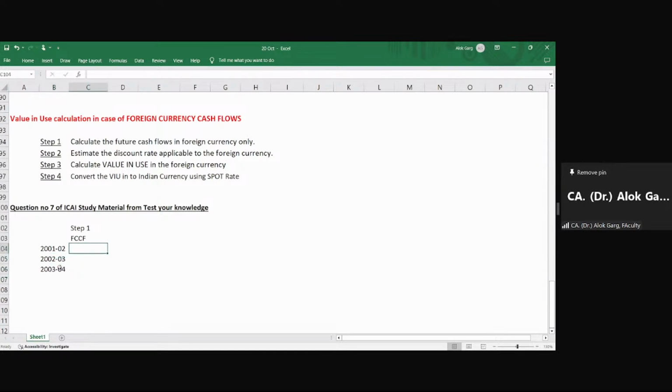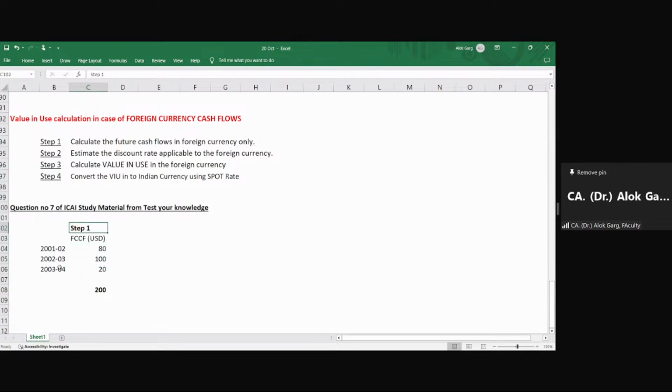These 3 years are given in the question: $80, $100, and $20. The total foreign currency cash flow is $200.